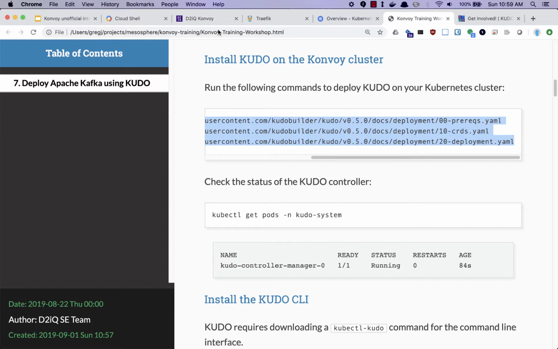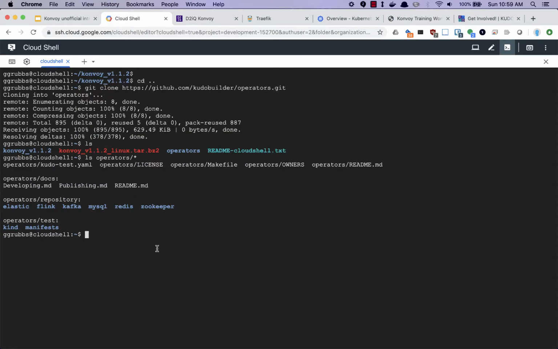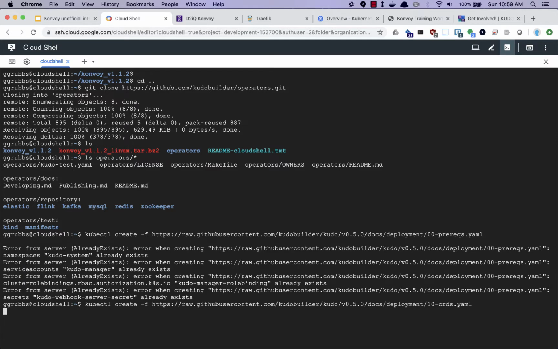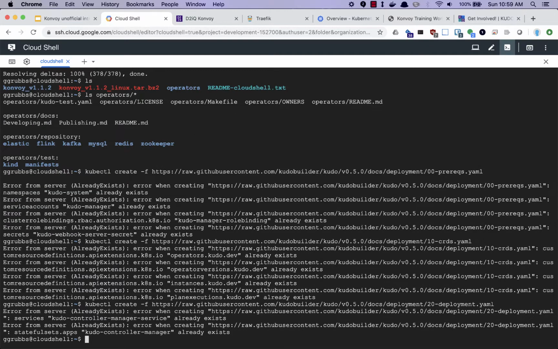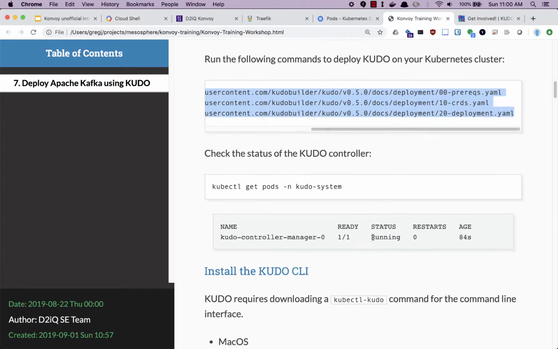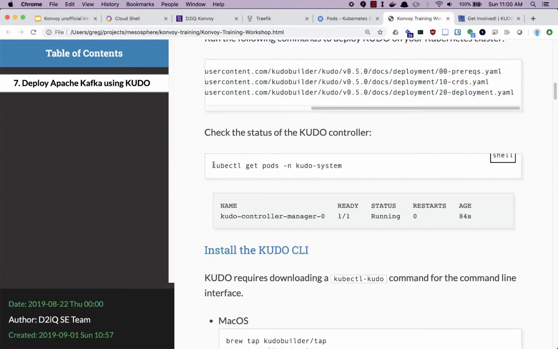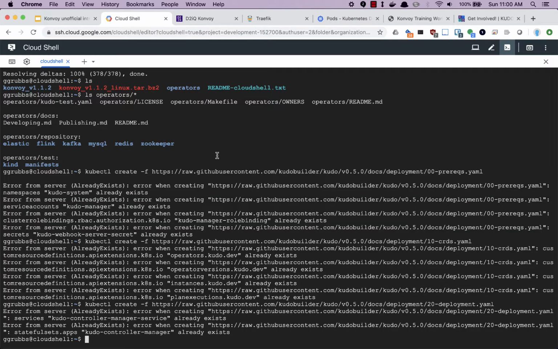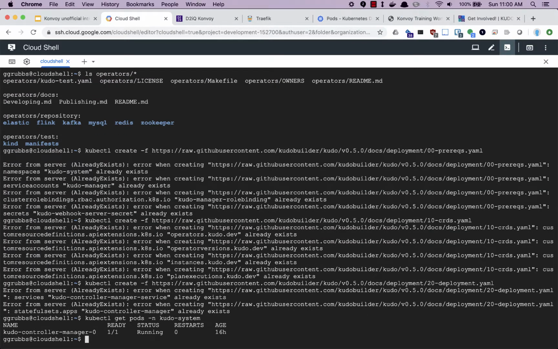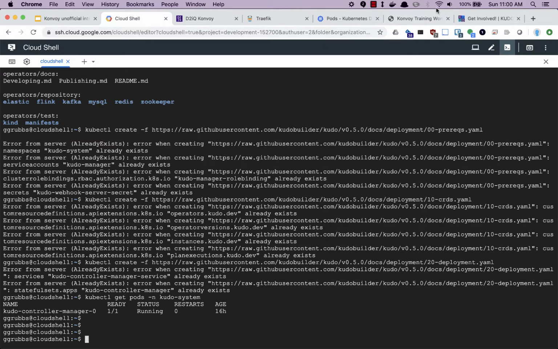So let's go back to our shell and execute those commands. Prerequisites, CRDs, deployment. In this case, the cluster already has these things deployed. So if we want to check the status of the KUDO controller from the command line, they're given the option to do that. And there we have our controller manager running.